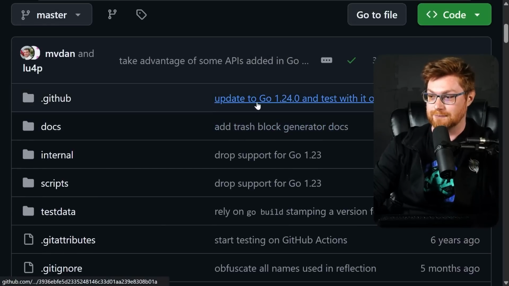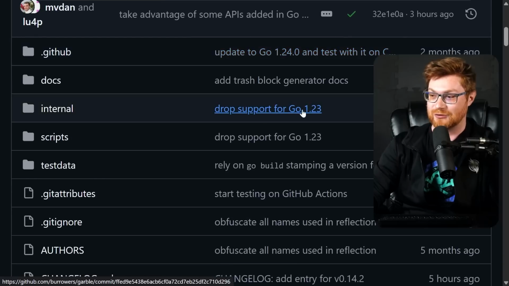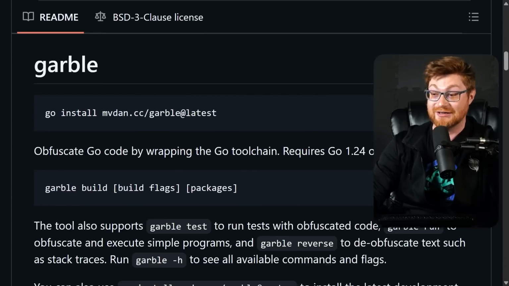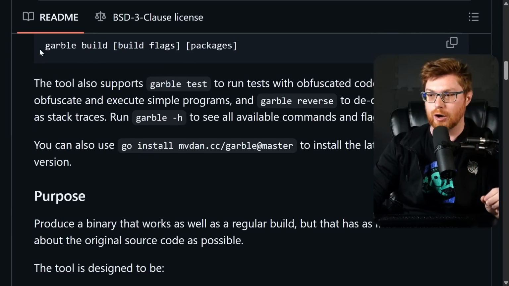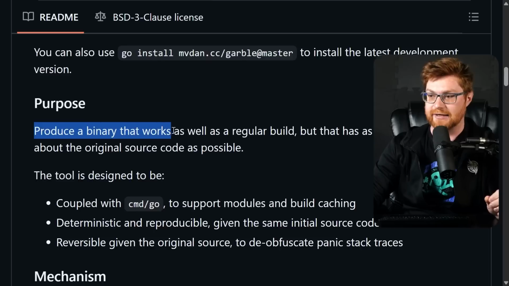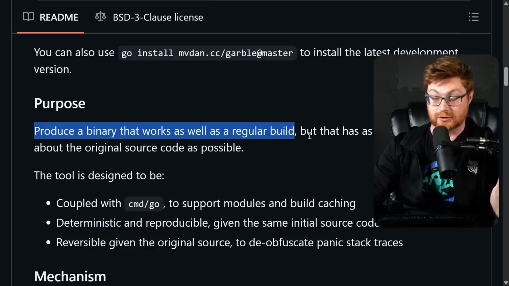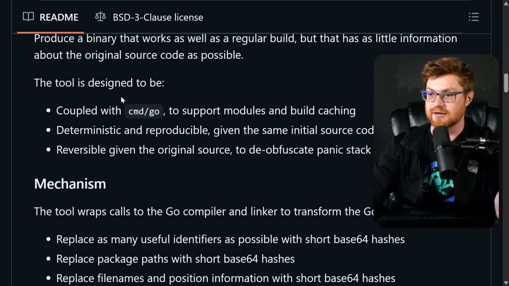Update to Go 1.24 and now dropping support for Go 1.23. So I was like, oh, is this still gonna work for a demo? But look, rather than using go build, you use garble build. This produces a binary that works just as well as a regular Golang program, but has as little information as possible about the original source code.